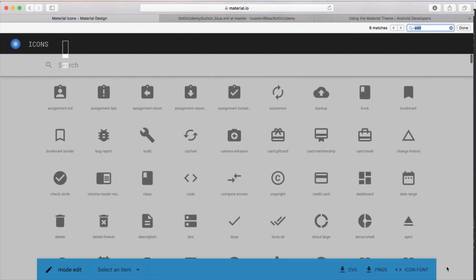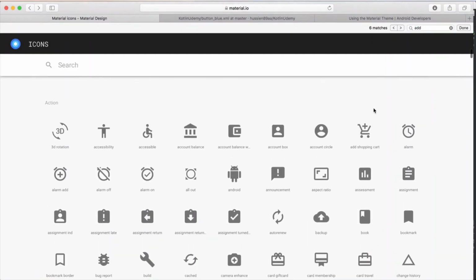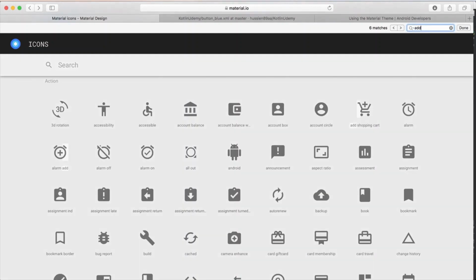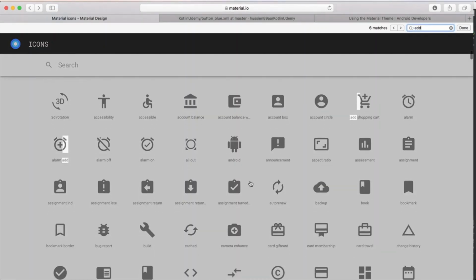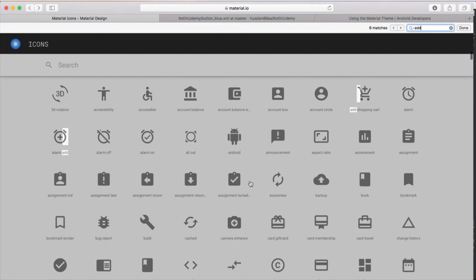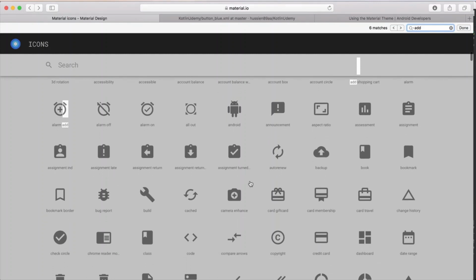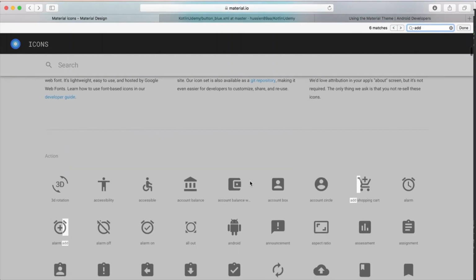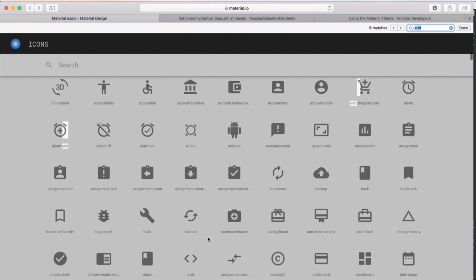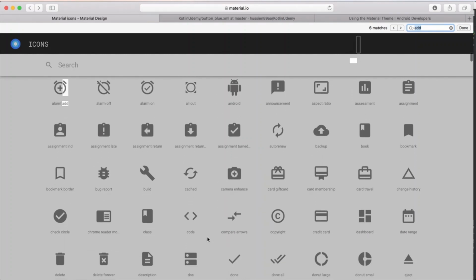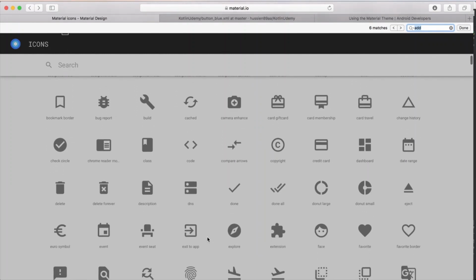You have to see something like add, algorithm add, notes. It is a nice icon that shows how to add items. Let me just look for it.